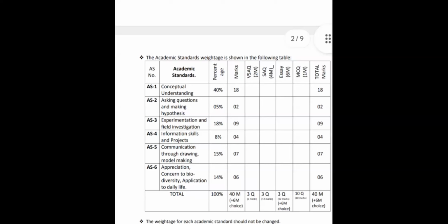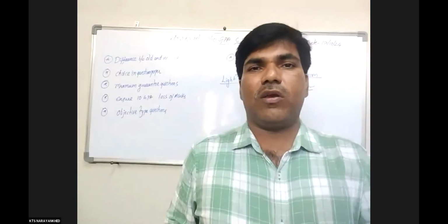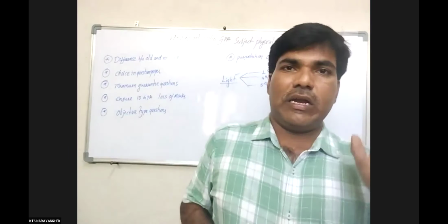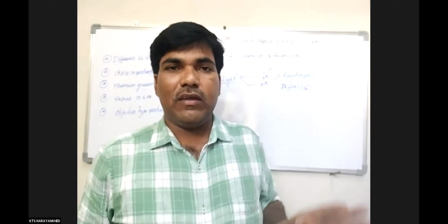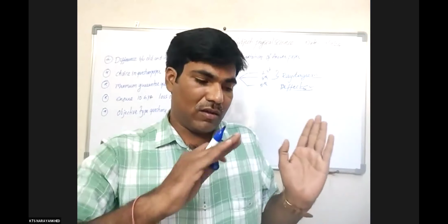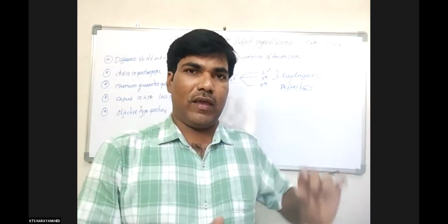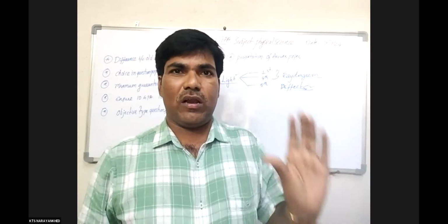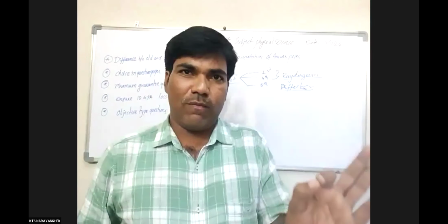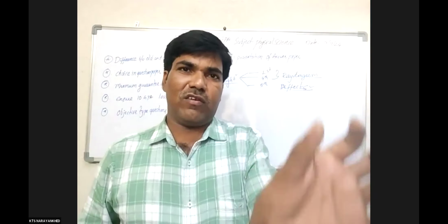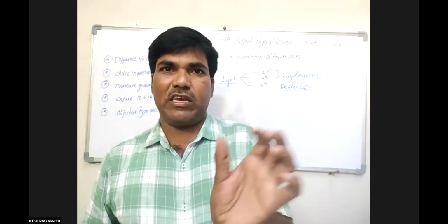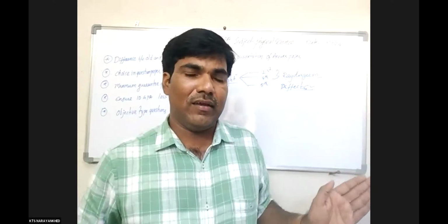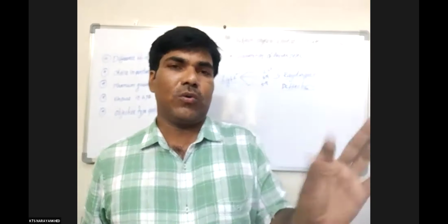The last academic year also had experimental-based questions, and the year before also the question paper contained experimental-based questions. That is why it is compulsory. Whatever academic standards are given in the textbook, we already know very well which question is AS1, which is AS2, which is AS3. Divide the questions like that, and give them based on that only.